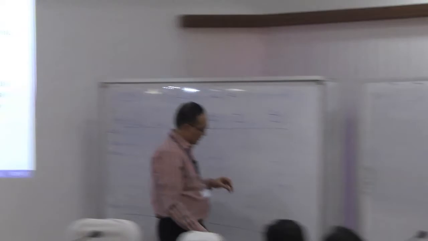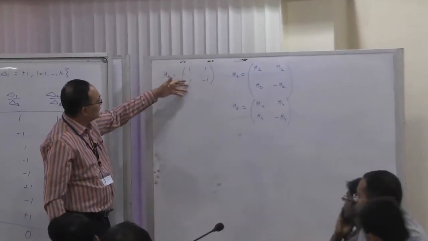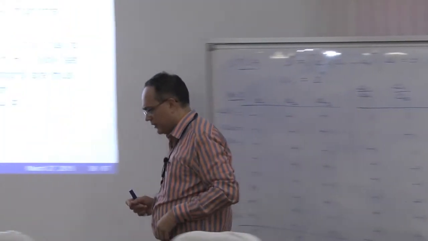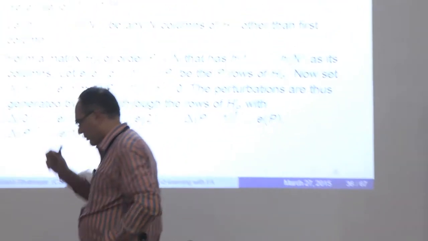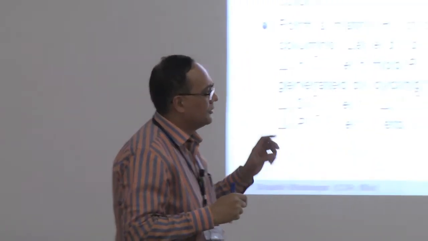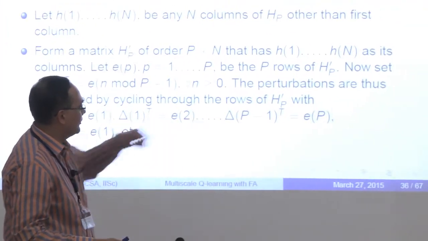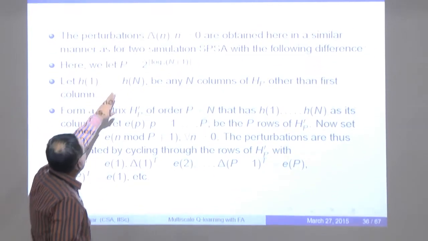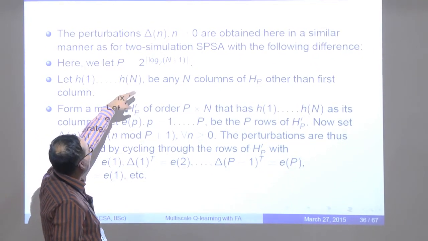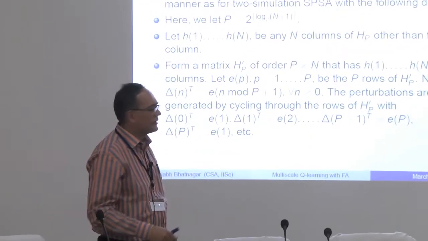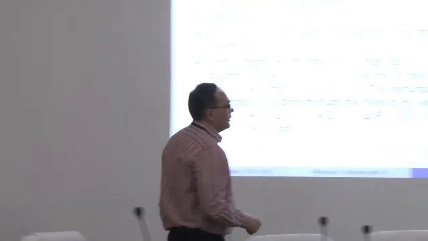Now, if you have the 1 simulation construction, the only problem is that all the elements in the first column are 1, and you don't want that to happen because that won't satisfy your properties. You want the entries in each column to sum to 0, and that won't happen for the first column. You care about that because of the 1 simulation case. So what you do is extend: instead of P being 2 power ceiling of log n, you let P be 2 power ceiling of log n plus 1. That is sufficient, and then the same procedure kicks in.